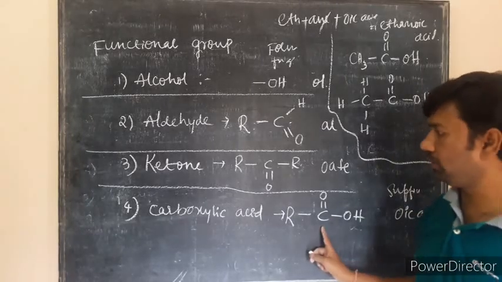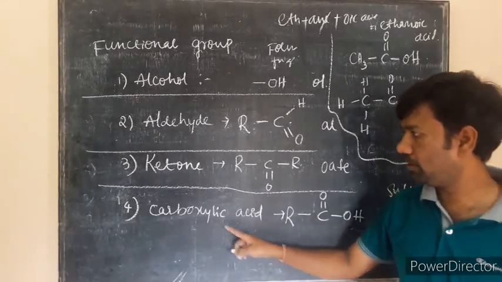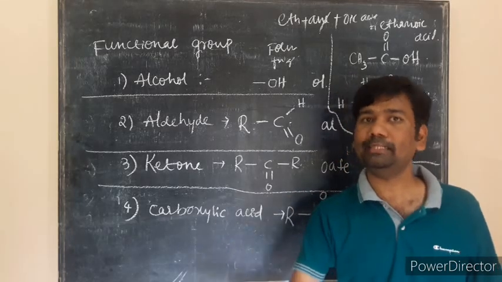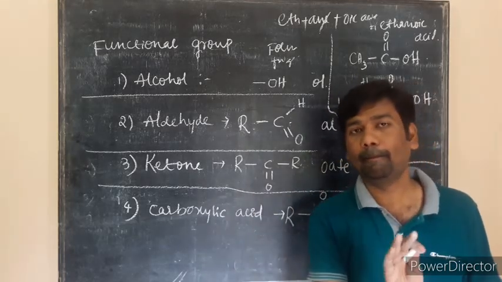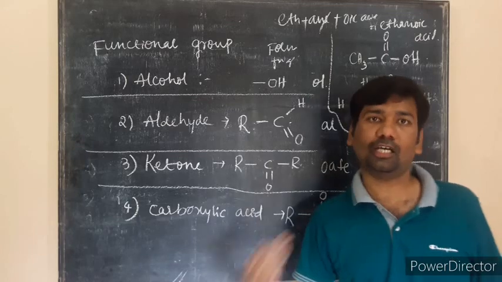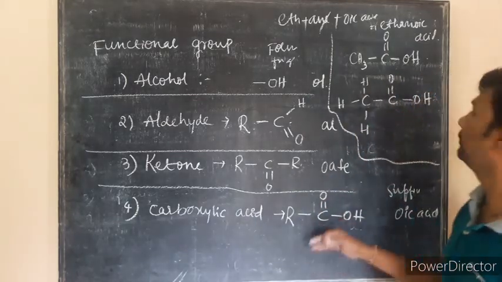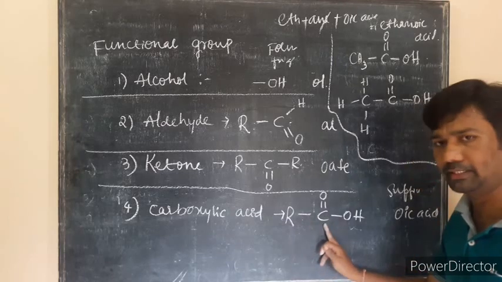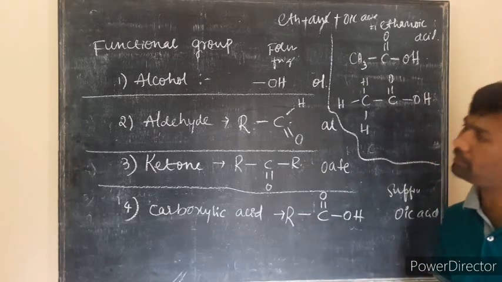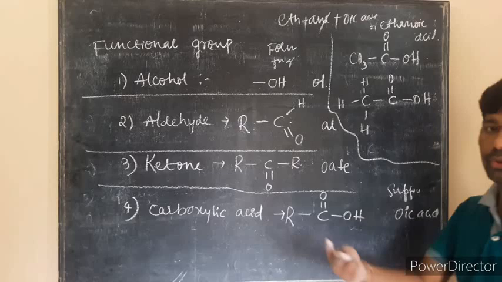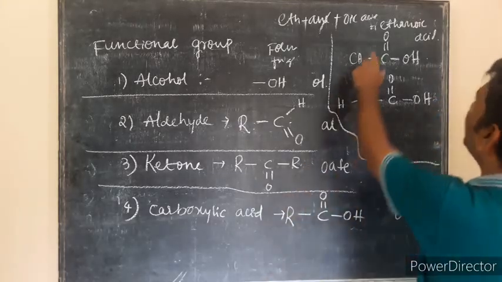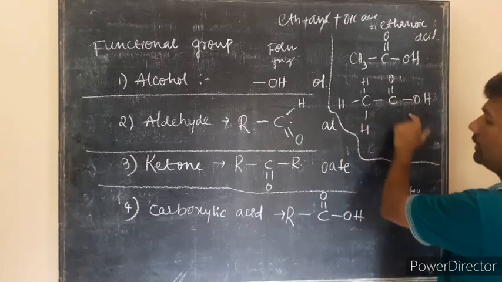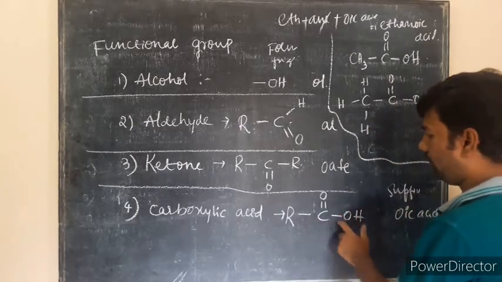The carboxylic acids also start with ethanoic acid as the first member, not methanoic acid, because one alkyl group should be there, so one C here and one C here. The total of 2 C means it starts from a 2 carbon compound. That's why the name is ethanoic acid. Understood?